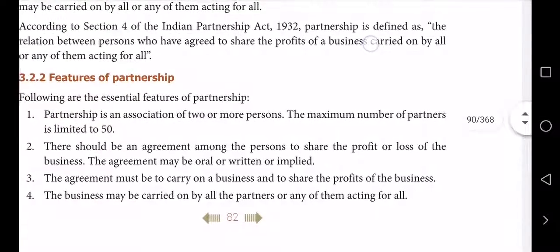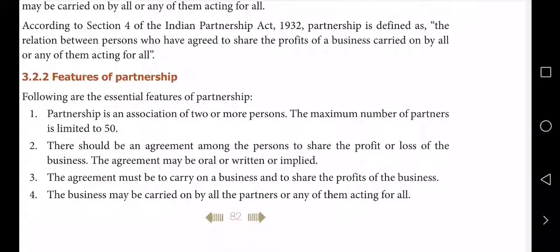From the definition, we are going to get some characteristics, the features of partnership business. It's an association of two or more persons. So a minimum of 2 members is needed and a maximum of up to 50 is allowed.